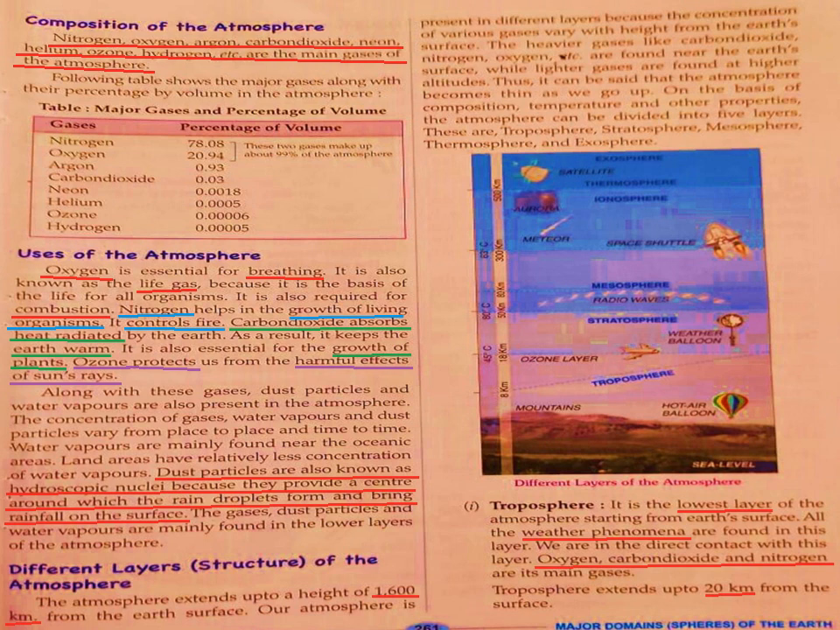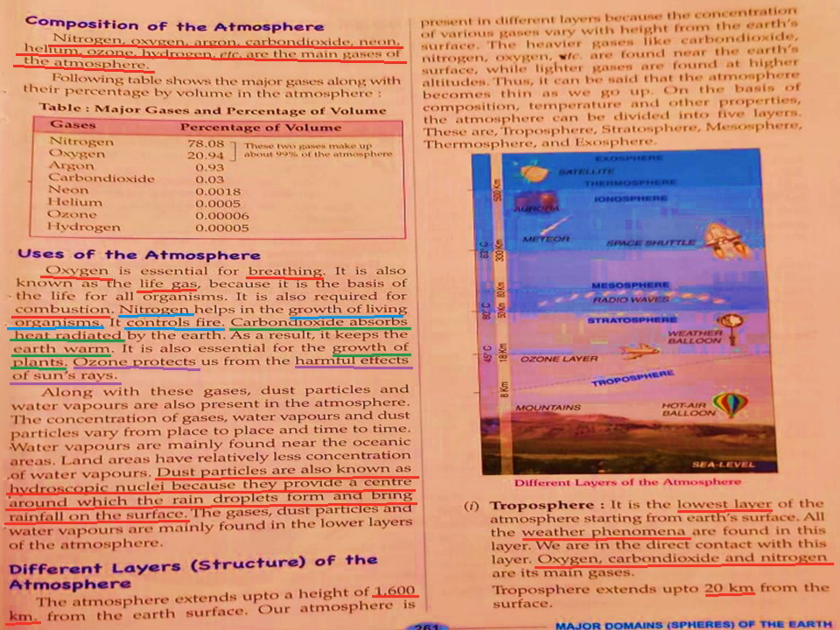Now these gases, dust particles, water vapor, whatever are there, they are mainly found in the lower layers of the atmosphere. If you go higher, you will not find these. Okay. Now we will discuss the different layers of the atmosphere.